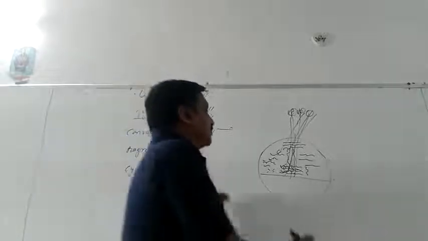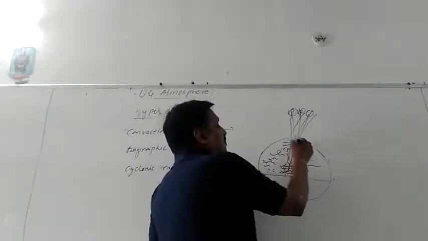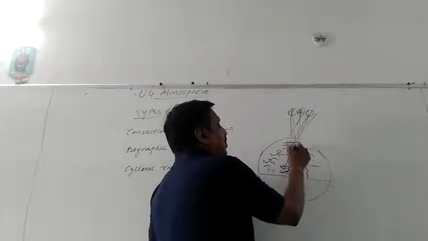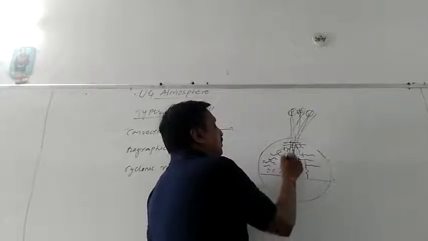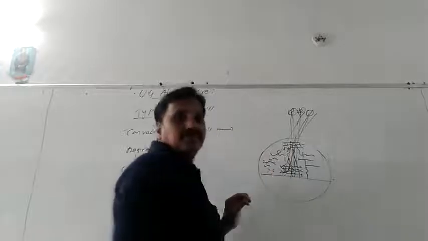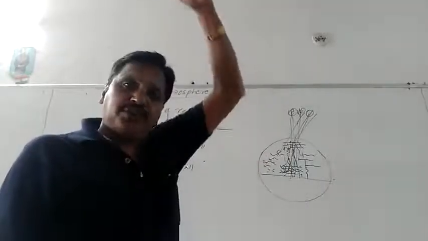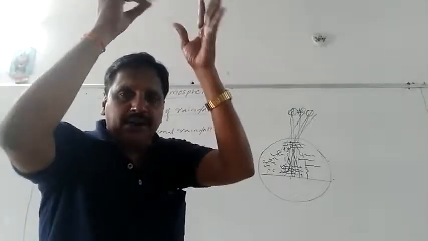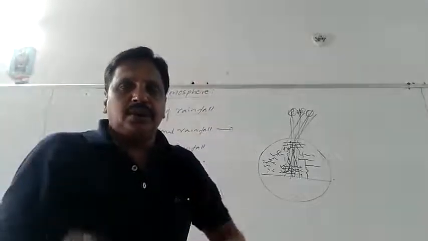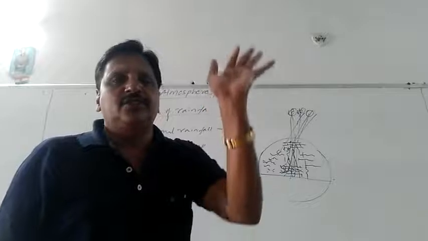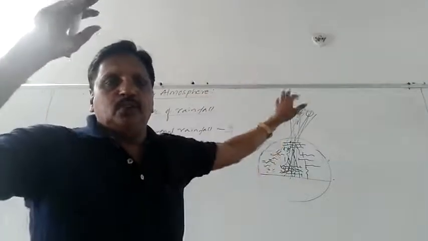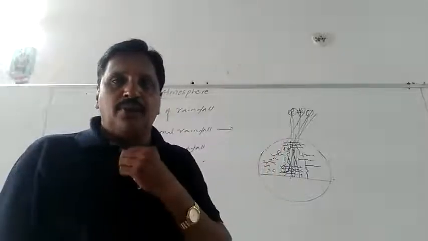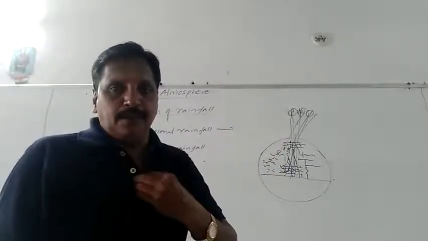And when it cools, it starts shedding. When it becomes very cool, it starts shedding the water vapor existing in it. As it reaches a certain height, it becomes much cooler, and the cool moisture existing there starts coming down in the form of rainfall.